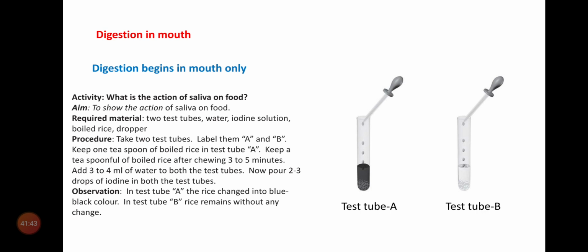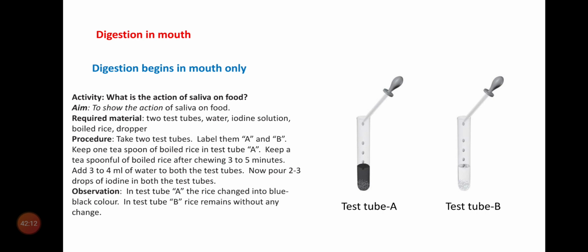Why? Do you have an idea? The iodine test is the best test to identify starch or carbohydrates. That's why we take the pure boiled rice into test tube A. It contains starch, carbohydrates, so after adding iodine, it converts into blue-black color.